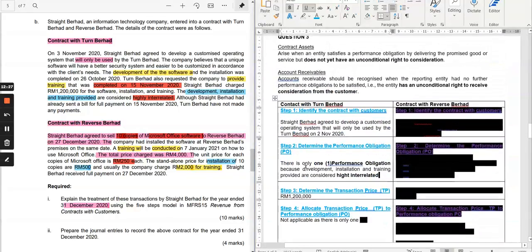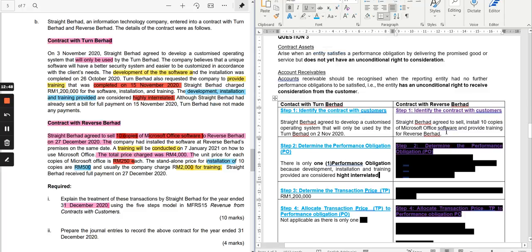Next, we go to the next contract with Reverse. For Reverse, as I said, there are 3 performance obligations because they are not highly interrelated, meaning that each is a distinct performance obligation.